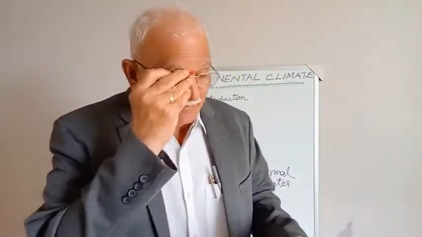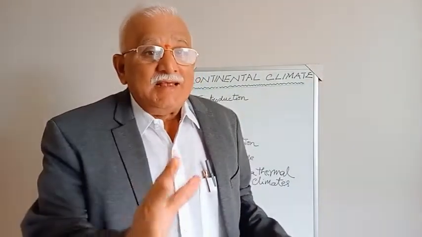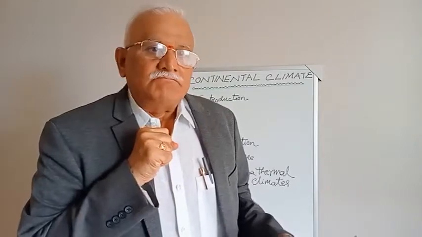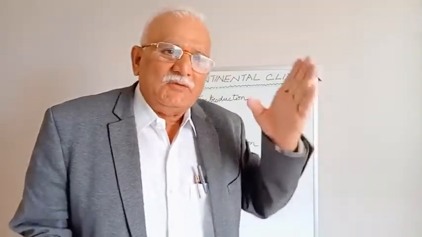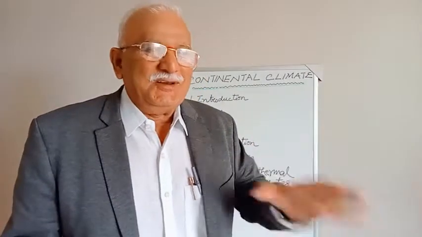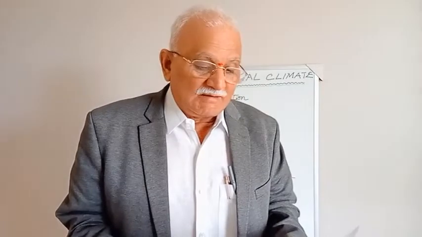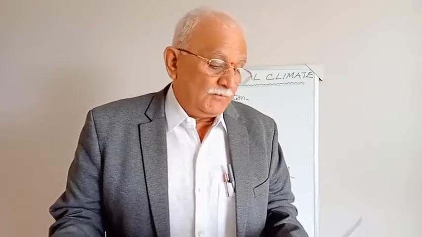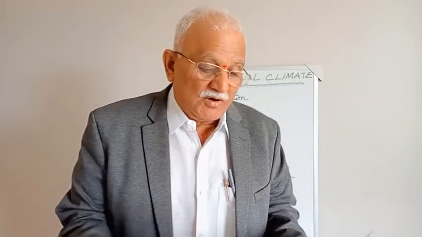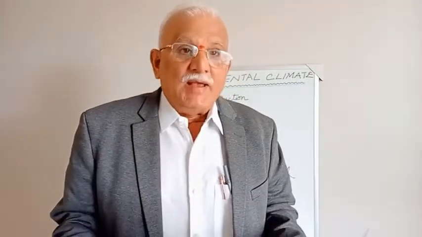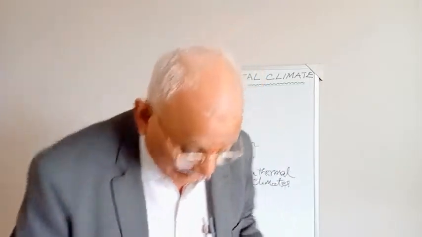So, this is the basis for our discussion. Now, see here, there is an absence of ocean or sea influence on the continental climate. Continental climates are influenced by only land. The general features are, as I said, the temperature range is pronounced, with extremes of temperature in the continental areas.